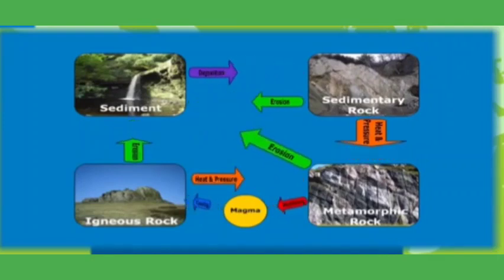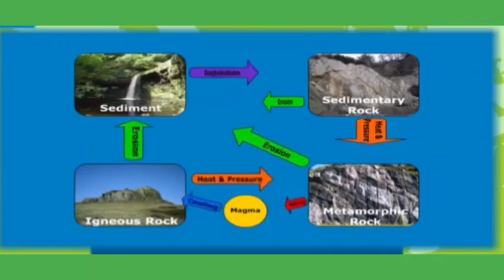Due to excessive pressure and heat, these rocks further undergo change into metamorphic rock. Thus, the cycle of change from one type of rock to another is called the rock cycle.